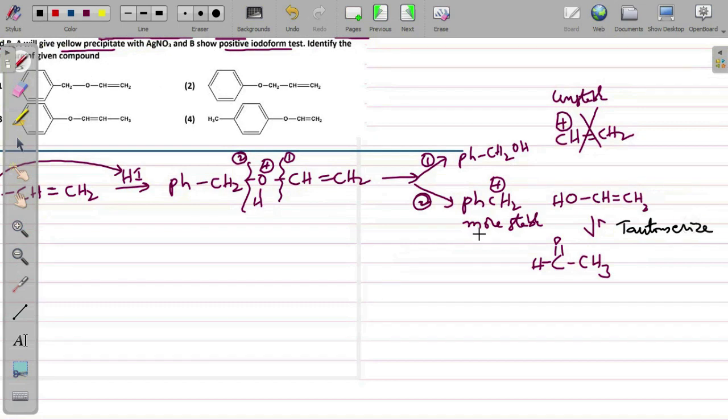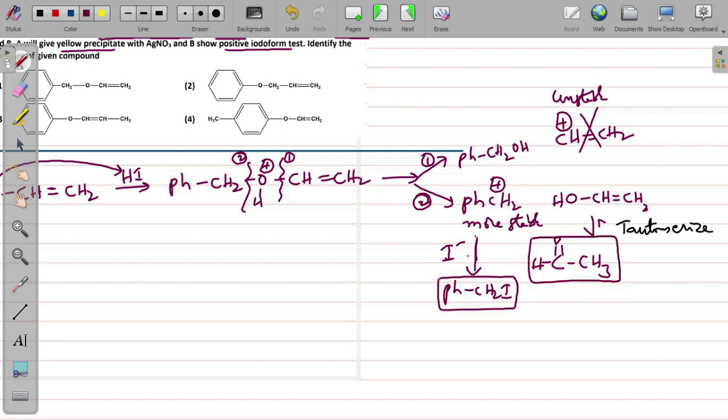whereas the benzyl carbocation will be converted into, when it reacts with I minus, because HI contains I minus as well, it will combine with I minus to form benzyl iodide. Now these are the products you are getting here.